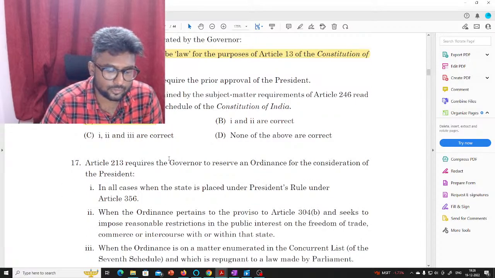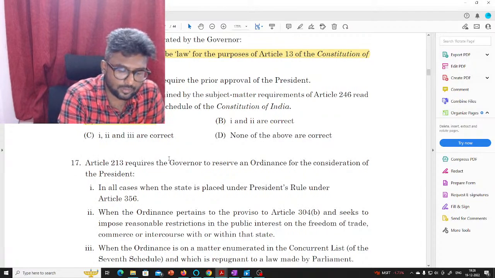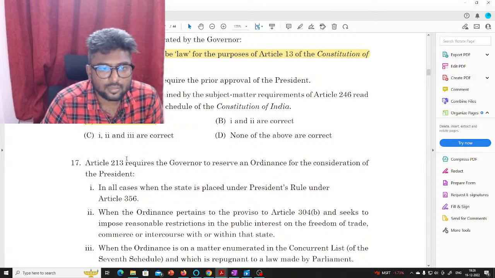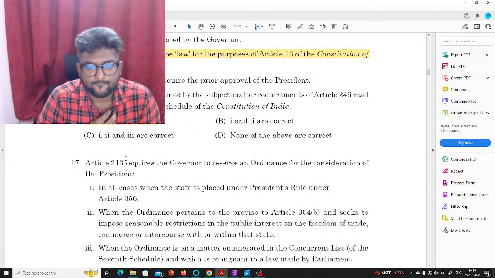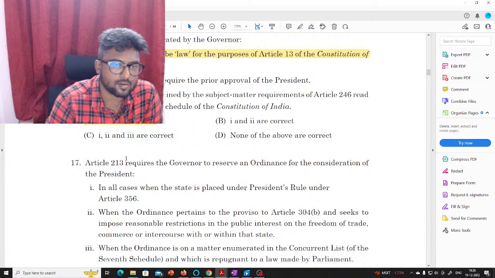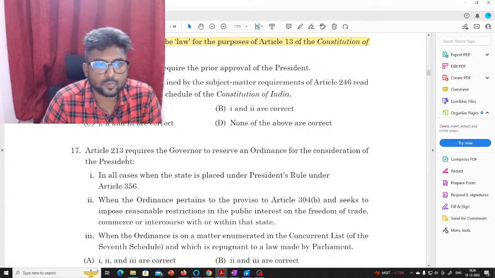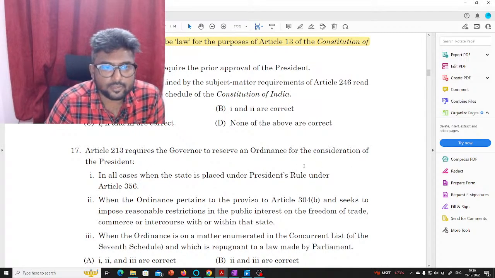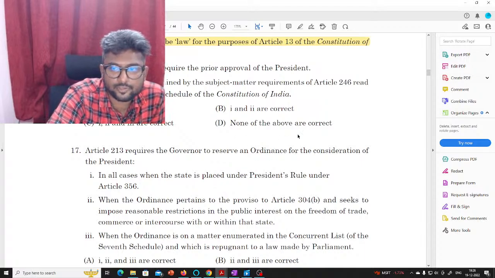Next, Article 213 requires the governor to reserve an ordinance for the consideration of the president.